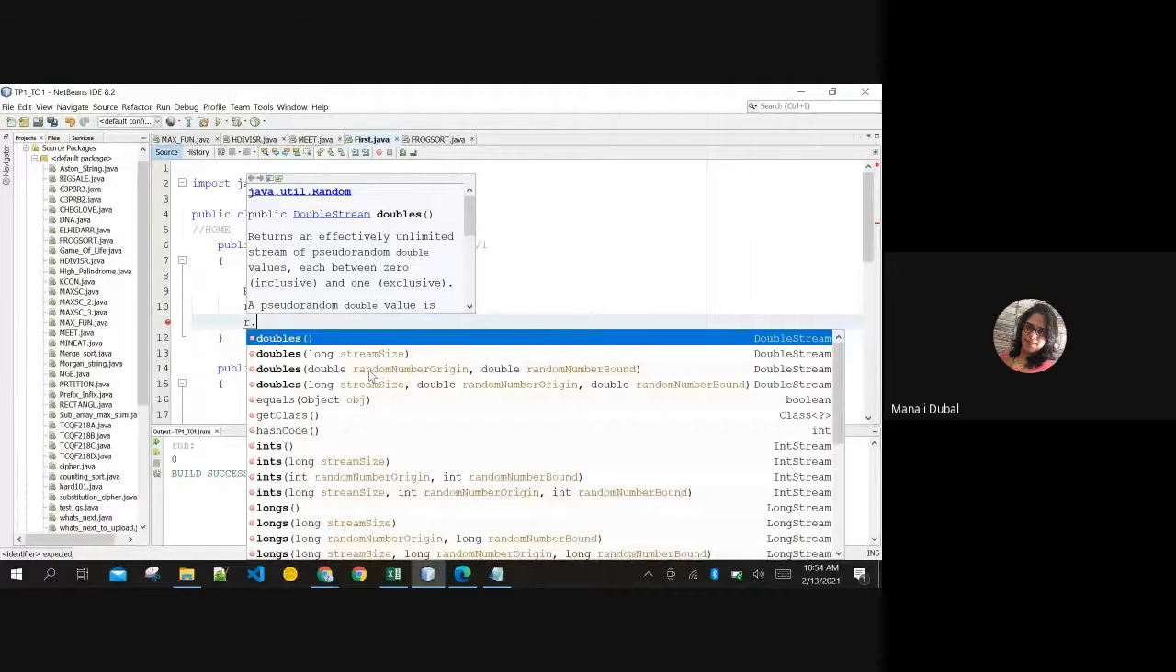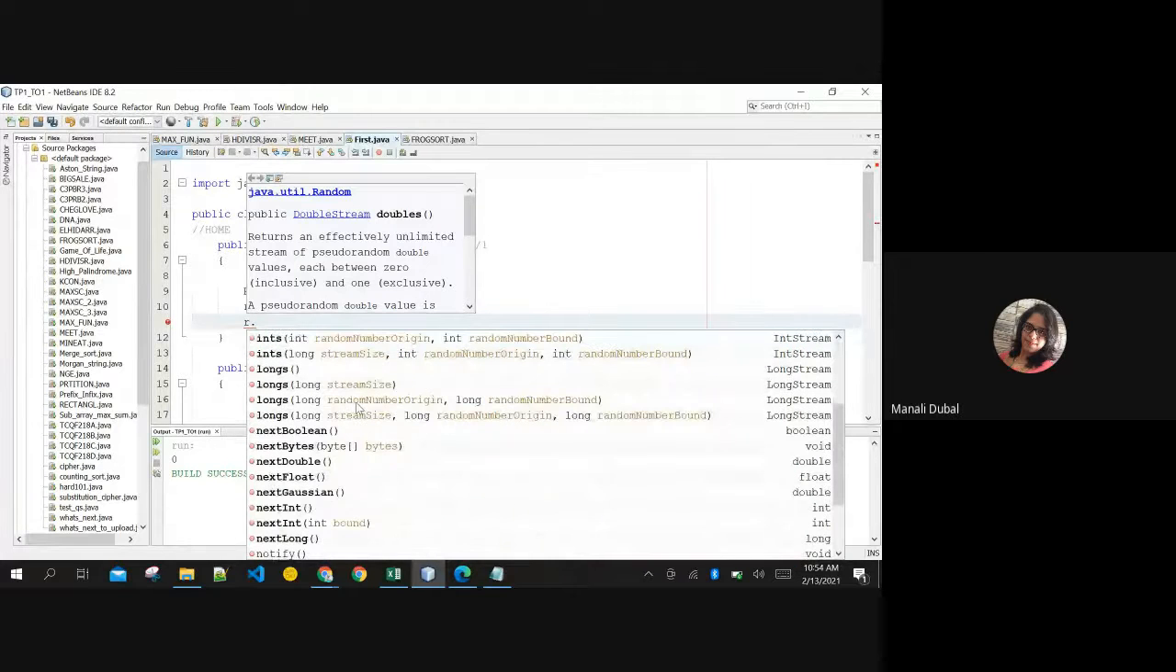Origin and bound. Do you see this? Integer, origin and bound. Do you see this? Yes, ma'am. So for a long number, you can use this function origin 1, comma, whatever number you want to mention, right? What does that mean? Origin means starting from which number till which number you want to generate the long number.